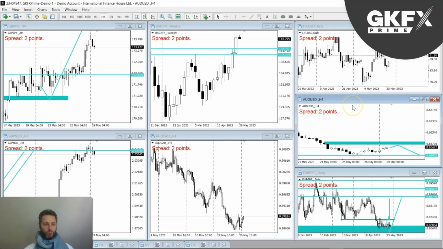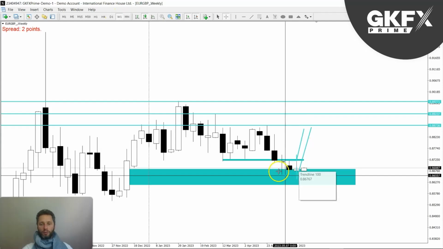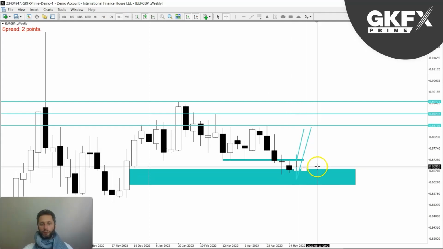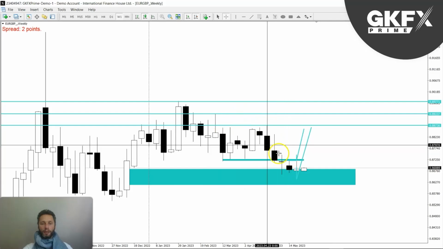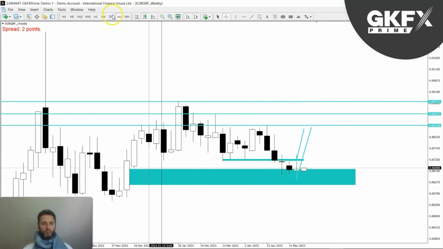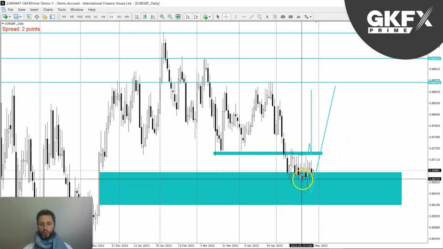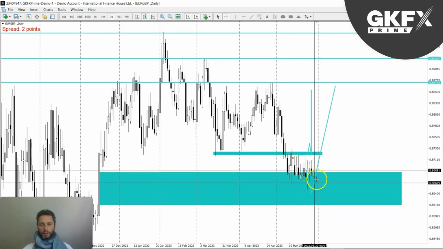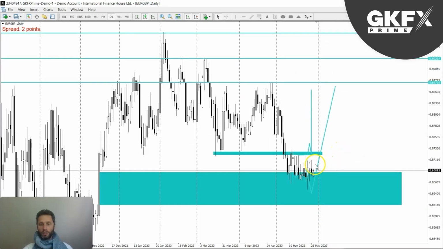Okay, let's move on to the next chart on the list. Let's go for Euro Pound, and let's have a look at the weekly once again. On Euro Pound, we were looking at this range last week where possibly we have a turnaround in the market on the higher time frame. I've marked out this area. You can see that we are in this retracement phase once again. Very choppy price action, and once again we did not get that push higher. We've just been ranging the whole time.